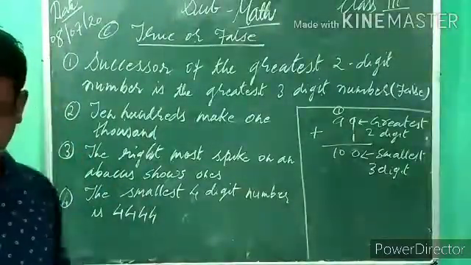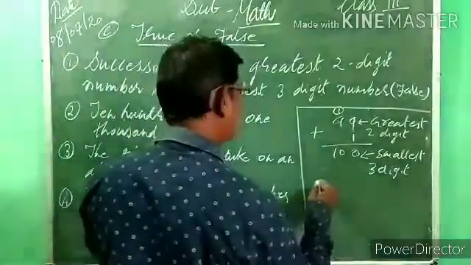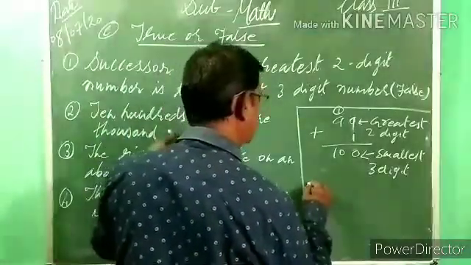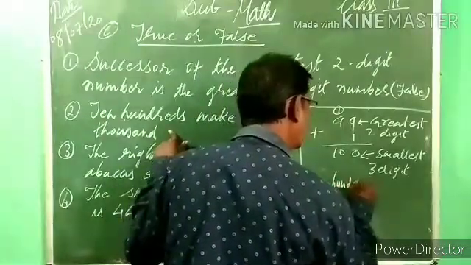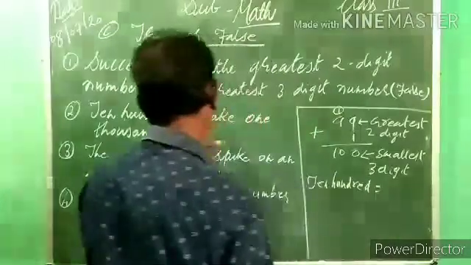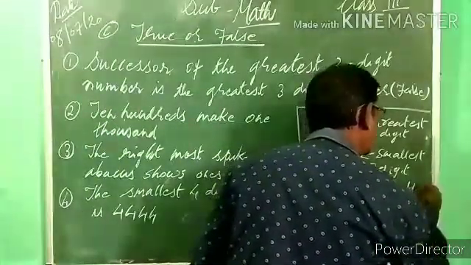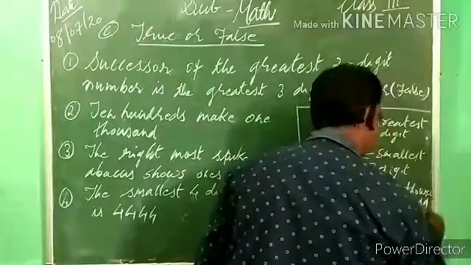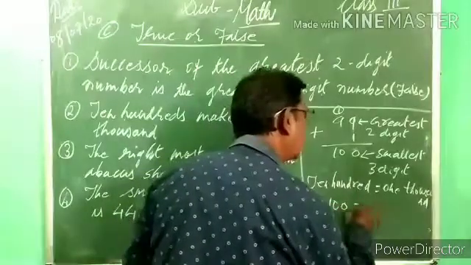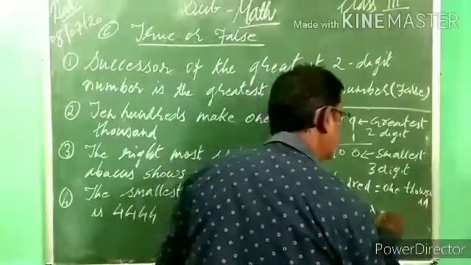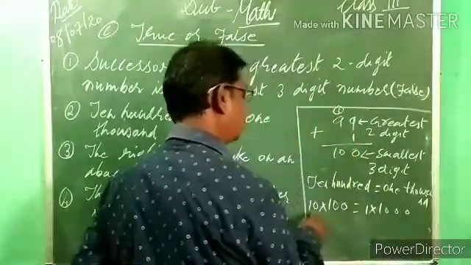Understood? Now second example: 1000 makes 1000. What is given? 1000. Okay, 1000 means 10 into what? 100. Do here: 10 into 100 equal to 1 into 1000. 1000 means how many zeros? 3 zeros. Okay, understood. Now how to do multiplication?